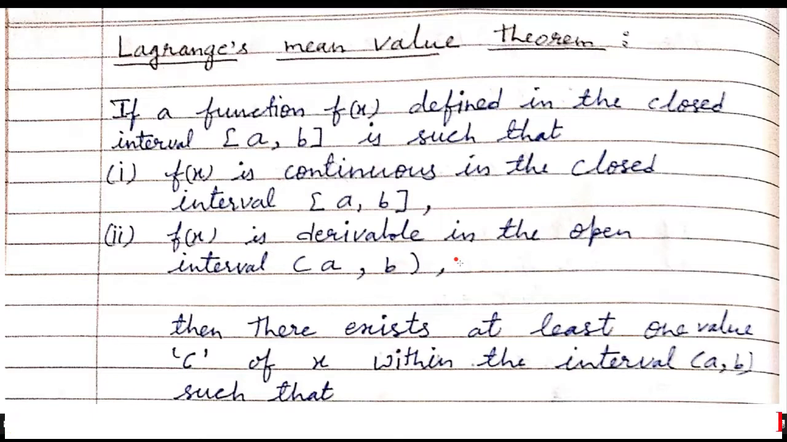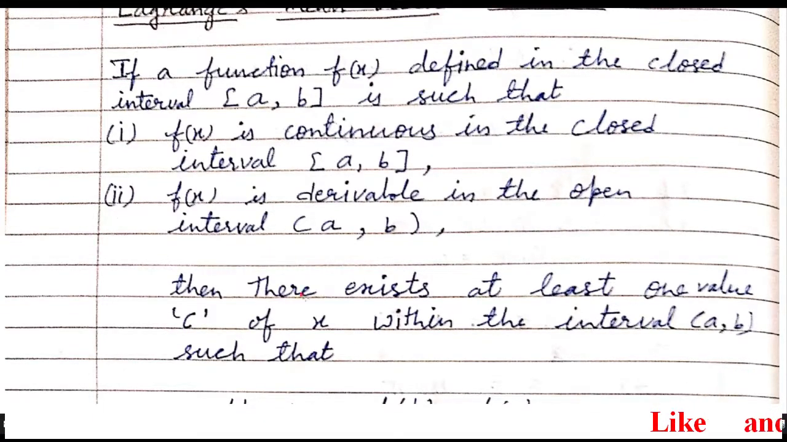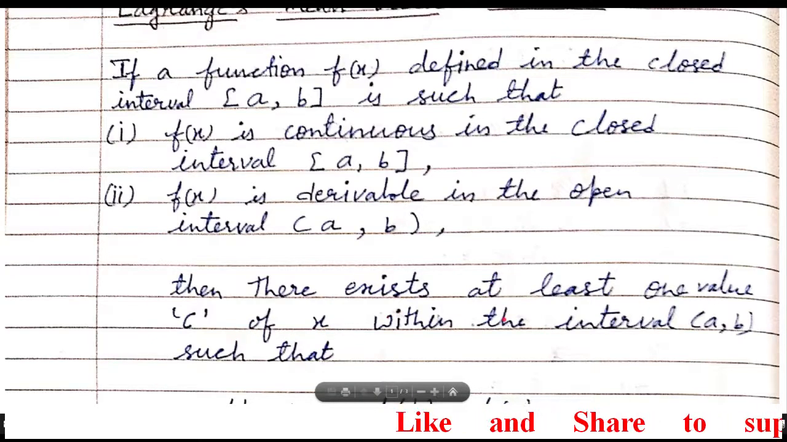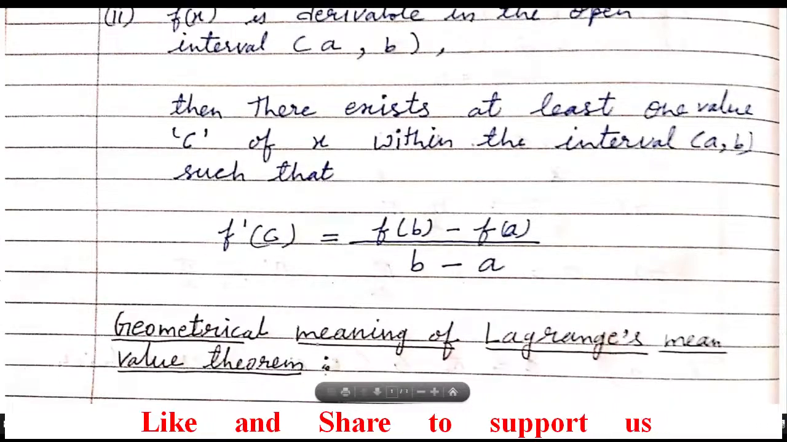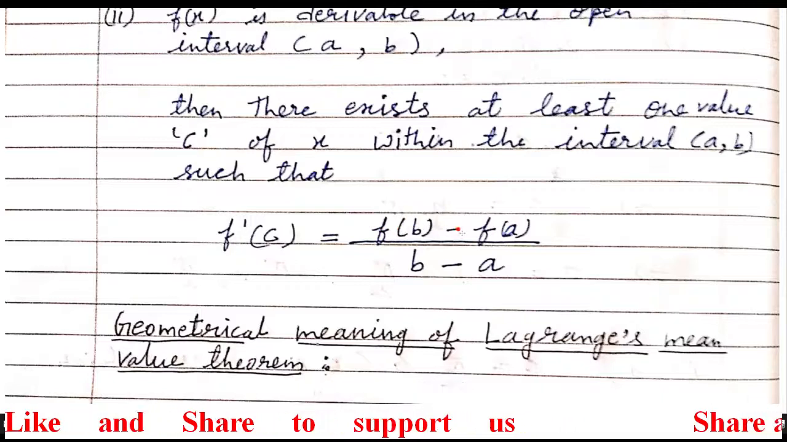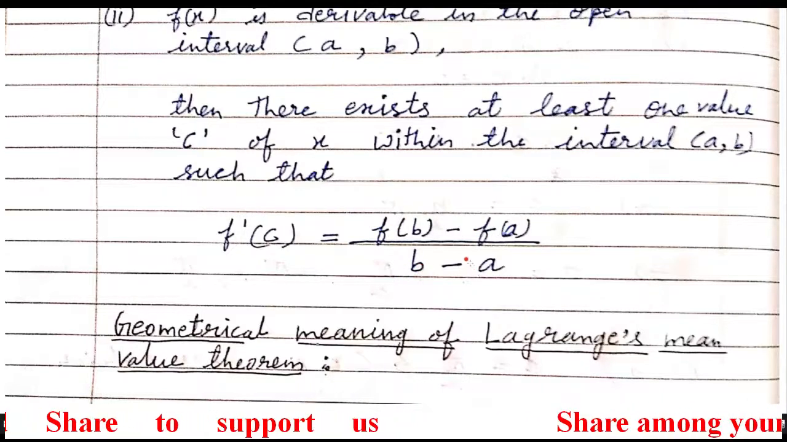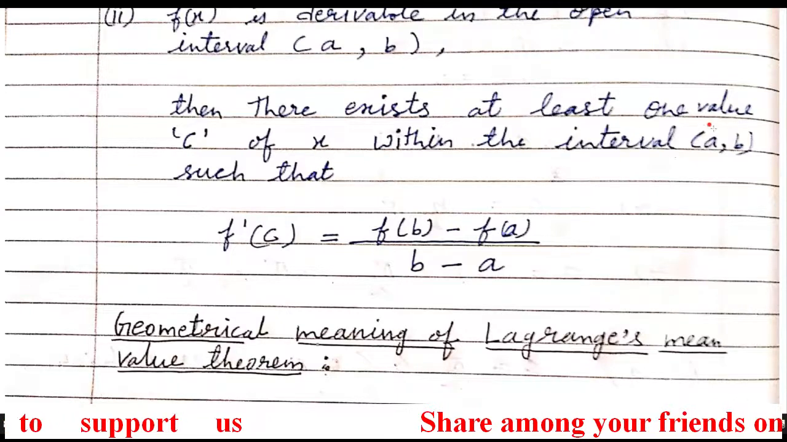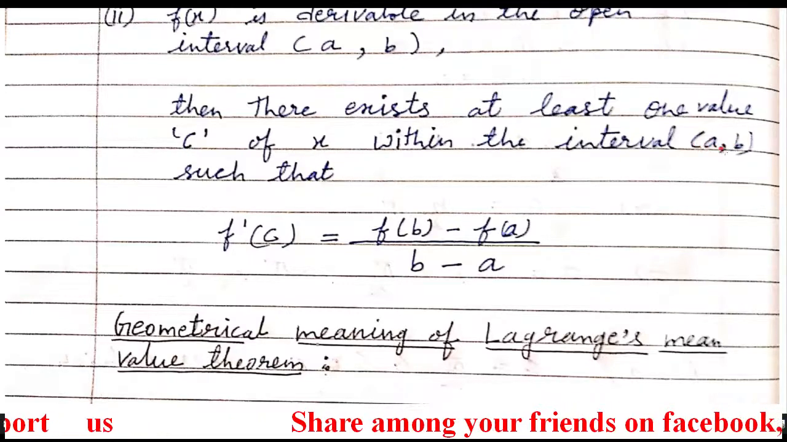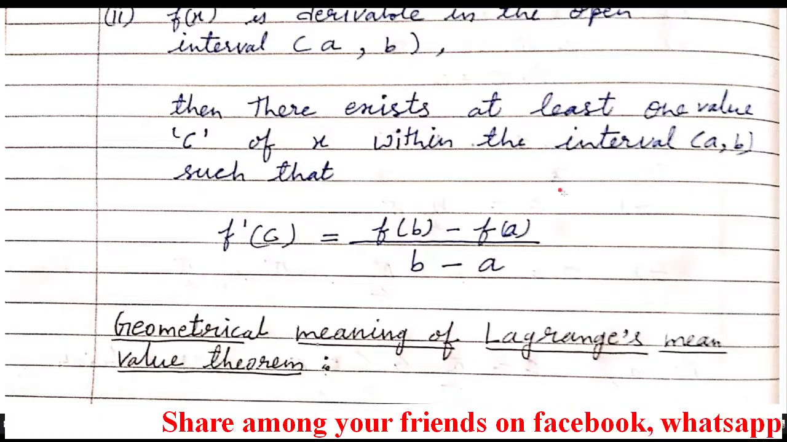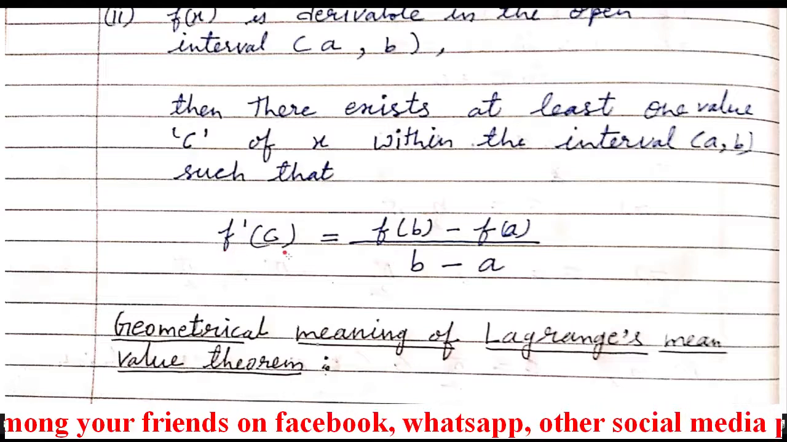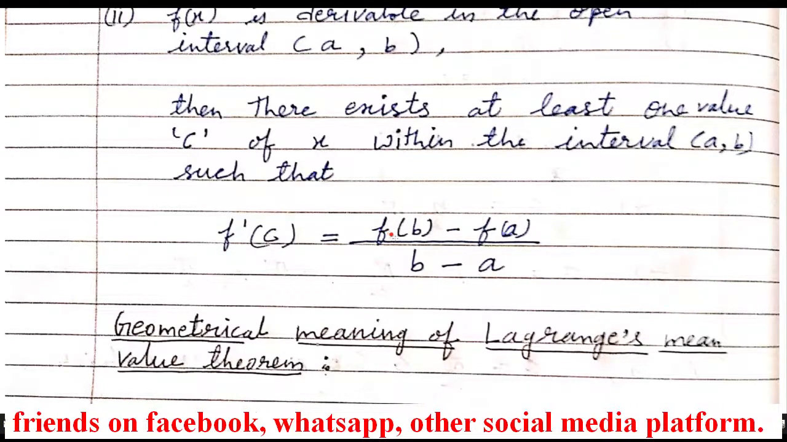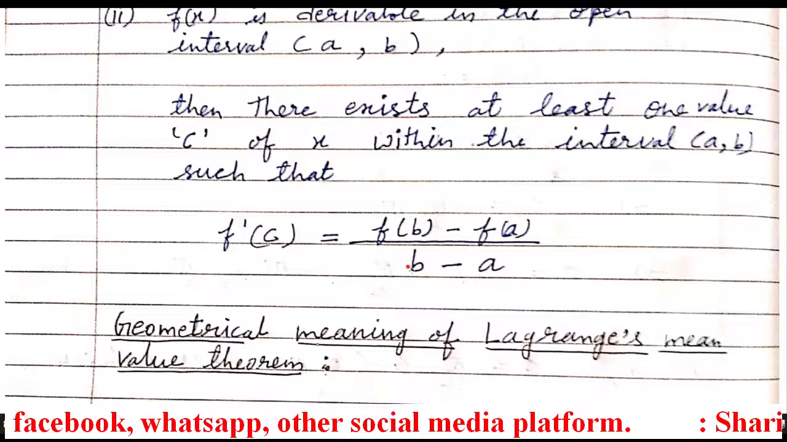In that situation, Lagrange's mean value theorem says that there exists at least one value c of x within the interval, which interval? Open interval a to b, such that f dash c is equal to f(b) minus f(a) upon b minus a. Means that from this open interval there exists a value of x such that at that particular value, if we find f dash c, then that f dash c is equivalent to f(b) minus f(a) upon b minus a.